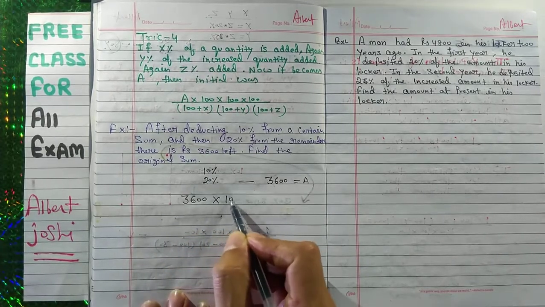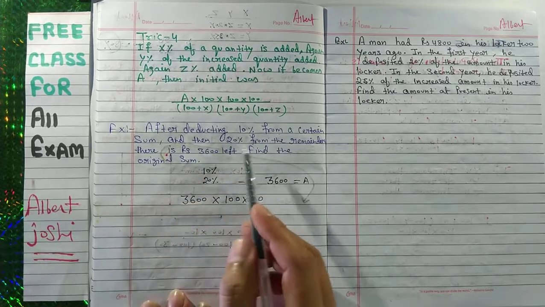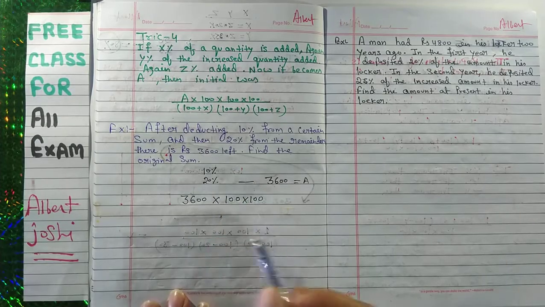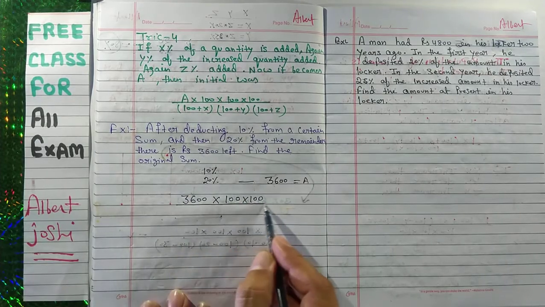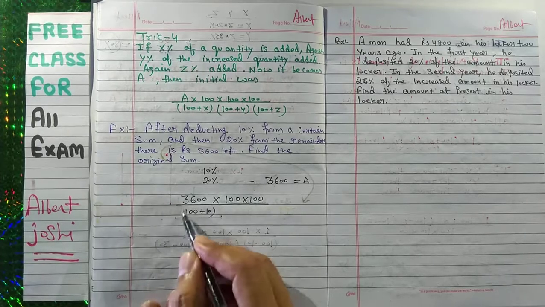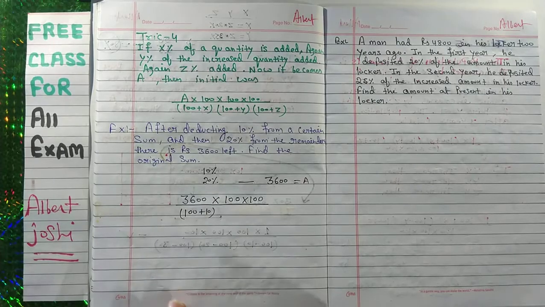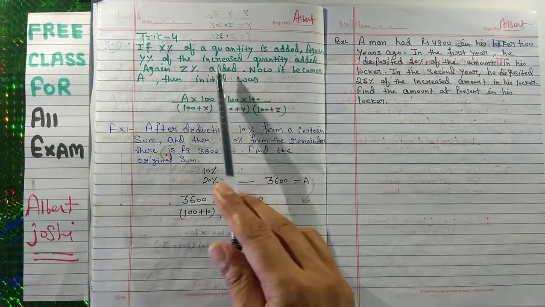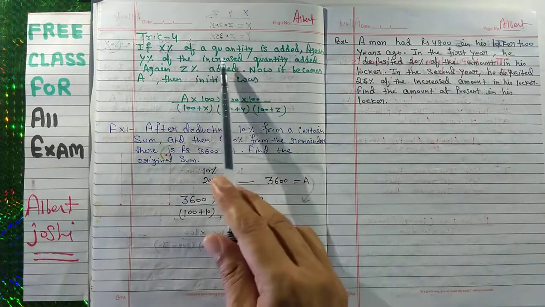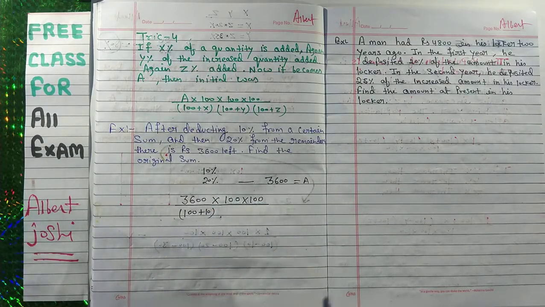Here you have to multiply only 2 times because you have deducted only 2 times. You must note here the formula is for increase, but here we have deducted the money.